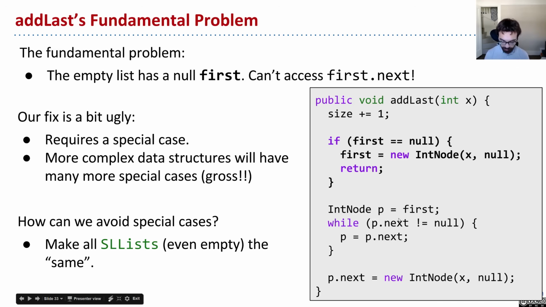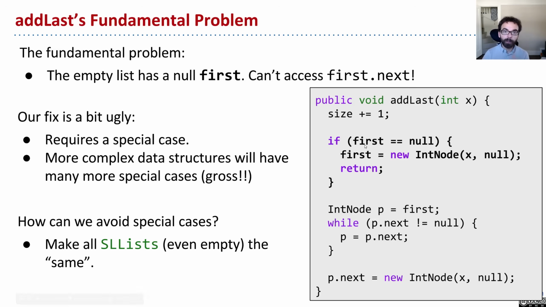So our fix to this problem that we have so far is ugly. It has a special case, and this is a list. It's super simple. But if you start moving on to data structures like trees or something with multiple links, you're going to run into huge headaches as you have potentially an exponential number of special cases you have to deal with. We want one consistent story, not a bunch of separate little rules.